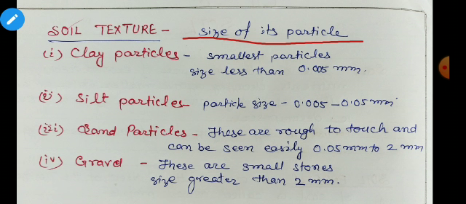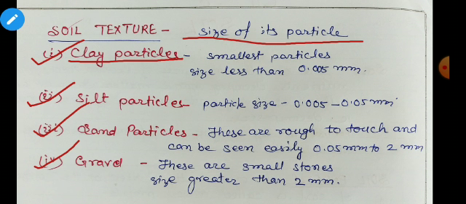So altogether we can say that soil particles can be categorized into 4 types, and these are clay particles, silt particles, sand particles, and gravels. So first we will discuss clay particles. Students, clay particles are the smallest particles, with size less than 0.005 mm.